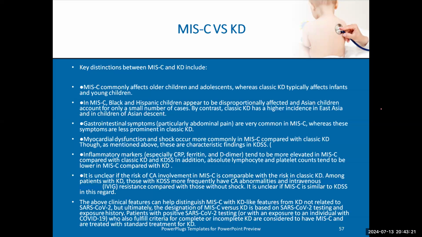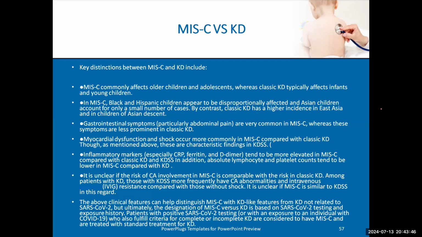Okay. Coronaries are more affected and more aneurysmal, but the most important thing which may make us suspect that this patient is MIS-C, not Kawasaki, is history. If the patient has a history of COVID in him or in the surrounding family, 15 to 20 days before the symptoms, it could be MIS-C.